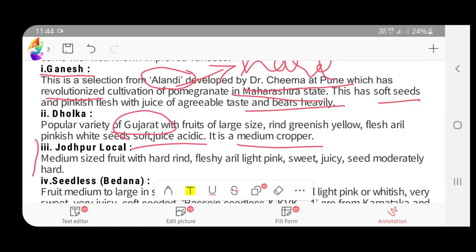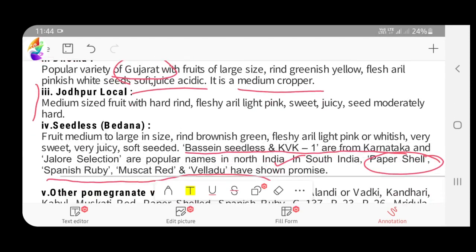Ganesh is in Maharashtra, a selection from Alandi. Alandi is a hard seeded one, but Ganesh is a soft seeded one. And then Dholka, a popular variety in Gujarat. It is a medium cropper. Then Jodhpur local, and then seedless badana.